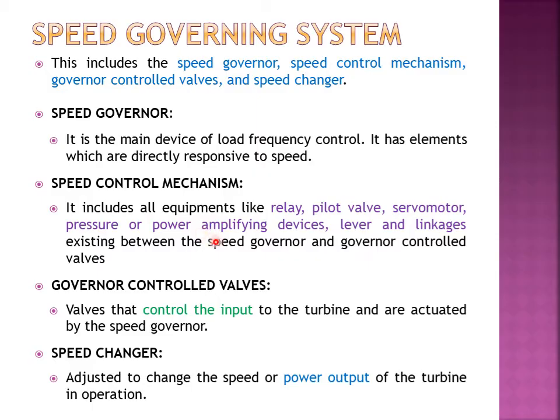It exists between the speed governor and the control valves. Next is the control valve. The control valve's main work is to control the input to the turbine, and the speed changer's main work is to set the power output of the turbine.